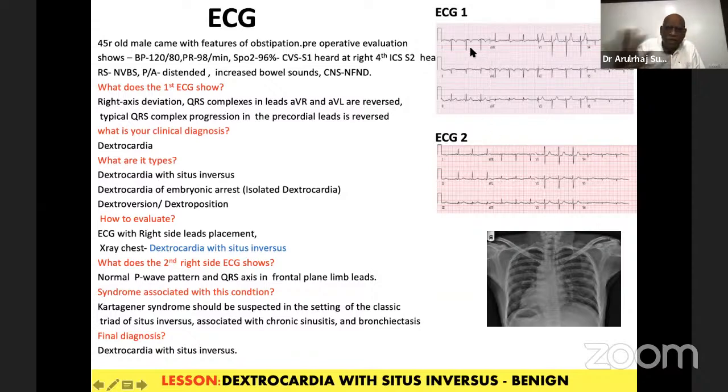Come to the ECG. All components, all waves in lead 1 are inverted, all waves in lead 3 are upright. That makes you think that it is a case of dextrocardia. And in dextrocardia, the chest leads also should show low complexes. You have a dextrocardia situs inversus classical, and you have an isolated dextrocardia, where only the heart is on the right side, and the entire stomach and liver are in their place.